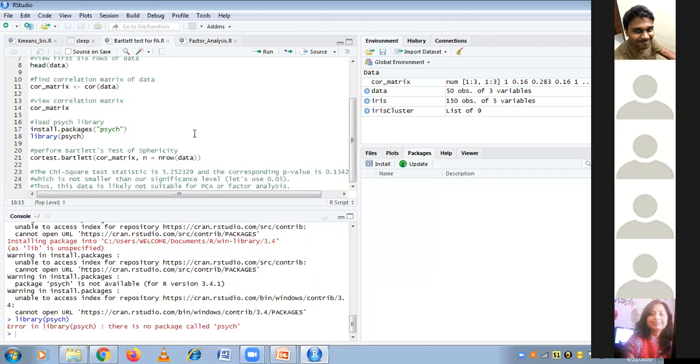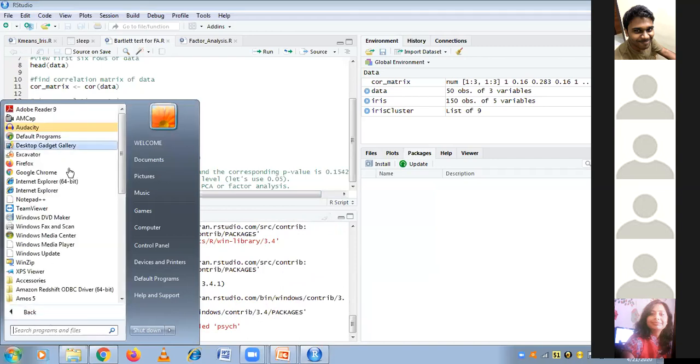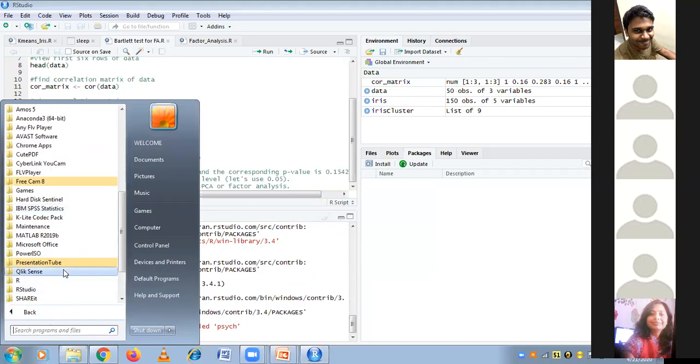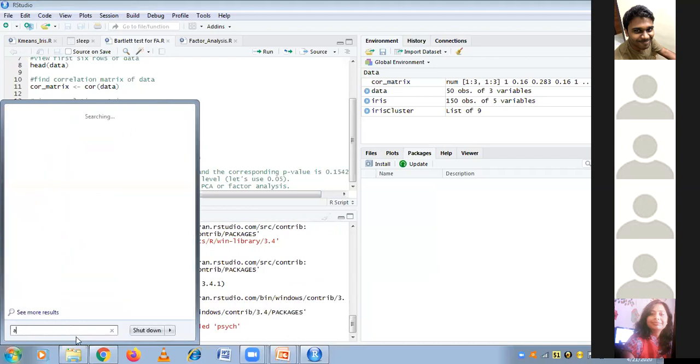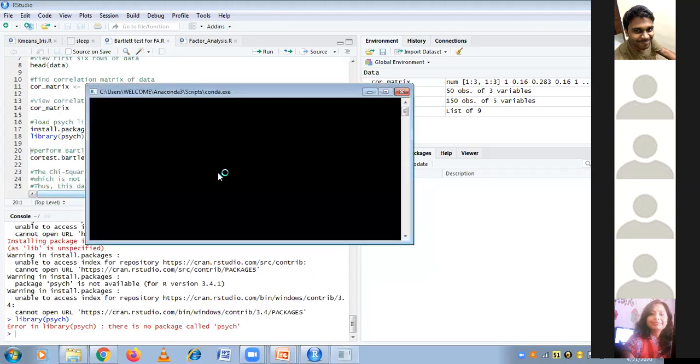Sorry guys, I think I cannot show you this. Maybe I'll try with Anaconda if possible. Do I have Anaconda on this machine? Yes, I do. Okay, let's try that. Let it get loaded. But I'll just tell you what the results will be.